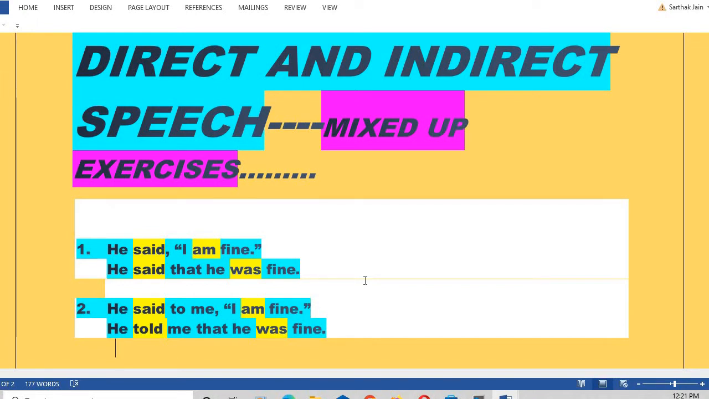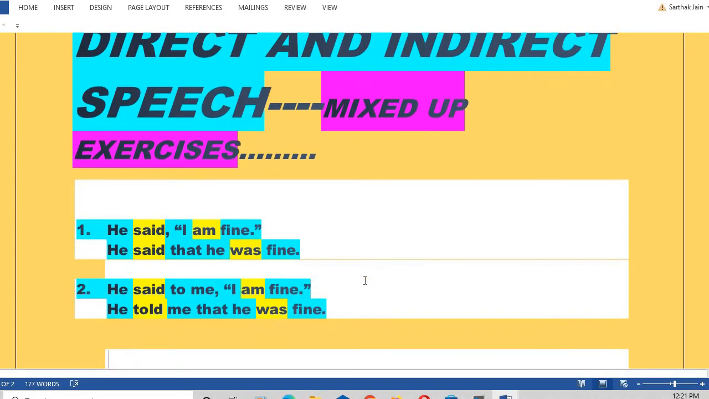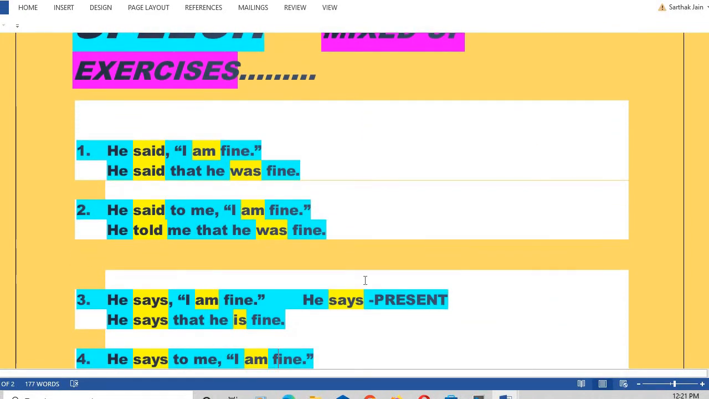He said, I'm fine. Now this is a normal sentence, it's very simple also. He said that he was fine. Am is the verb, and that will convert into simple past, and the simple past verb of the third person is always was. Okay, now second, he said to me, I'm fine. It's also simple, only one addition of the object in the reported verb is done.